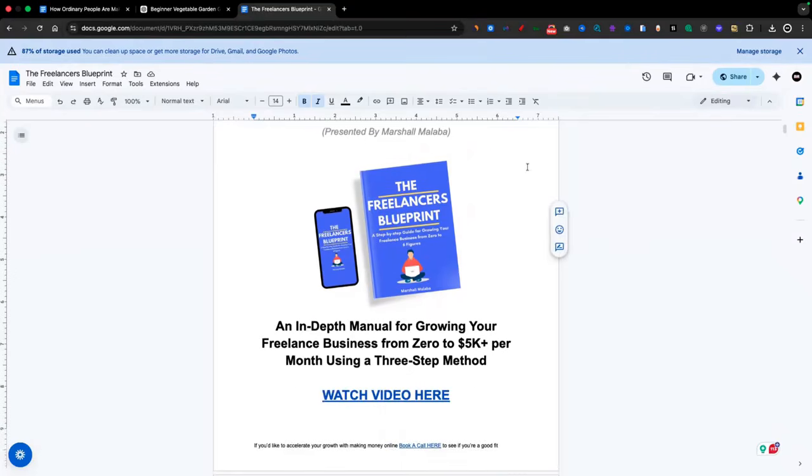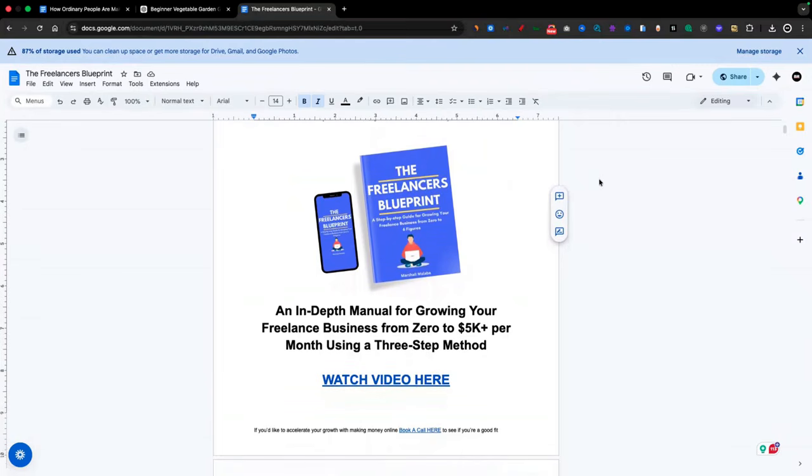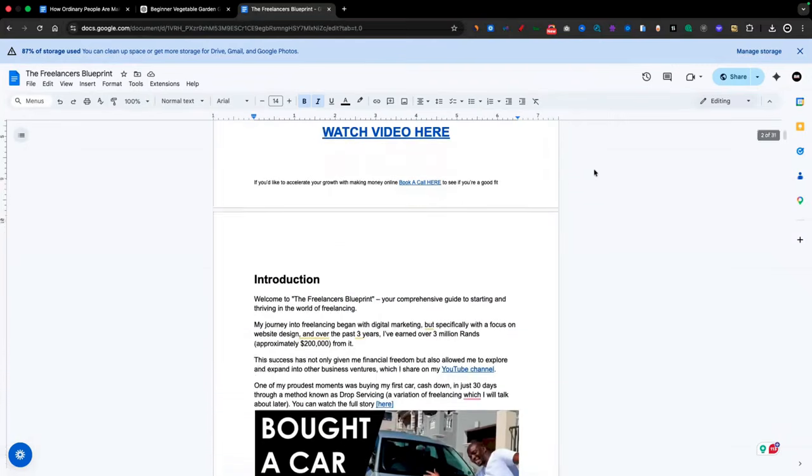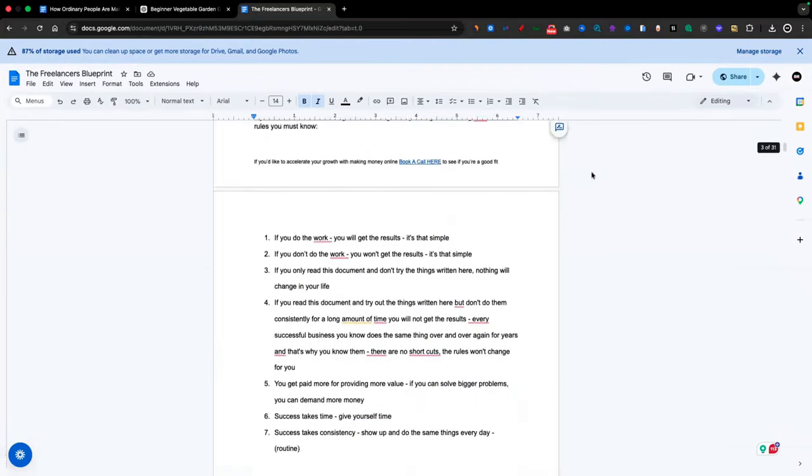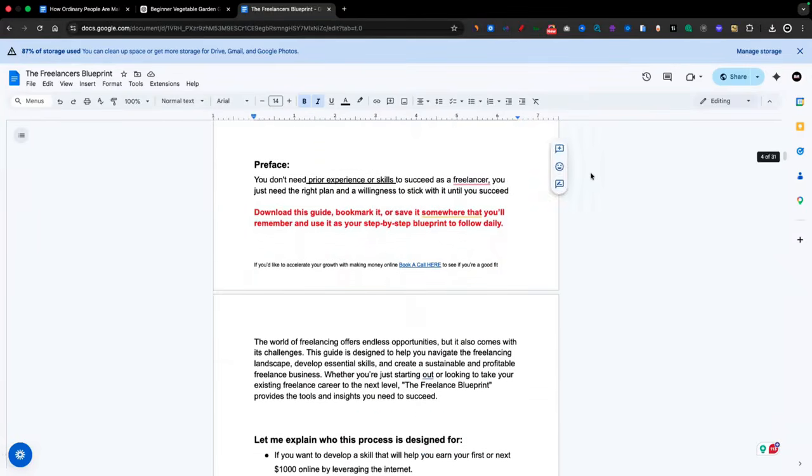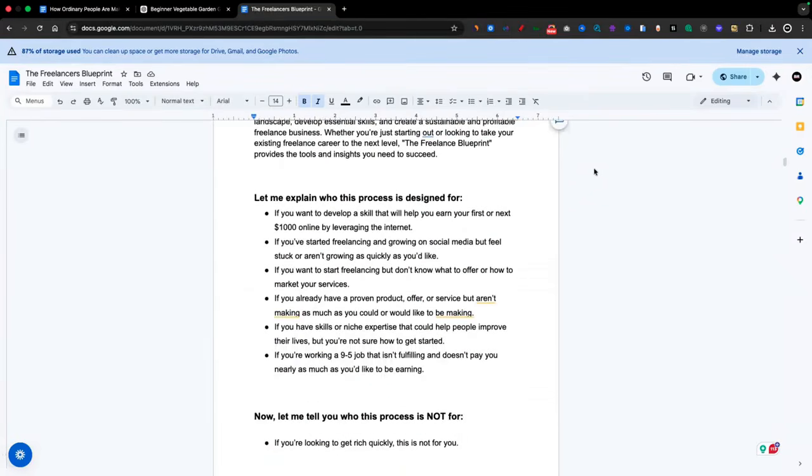And this is one of the books that I actually wrote using that exact same method. I use AI to help me write all these details here. And so many people have bought this. I've made a lot of money for myself from this. And as you can see, it's a simple document that people can buy from me as a document like this or as a PDF. In this particular case, I was basically teaching people how to get started with freelancing.